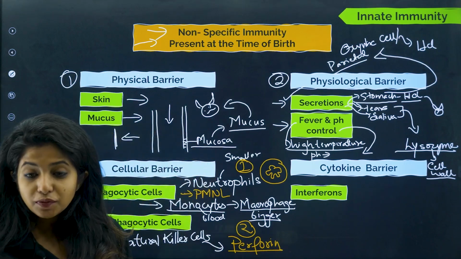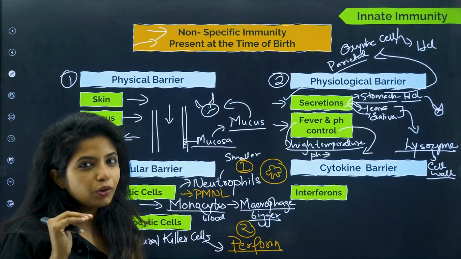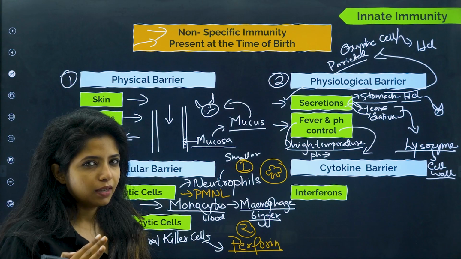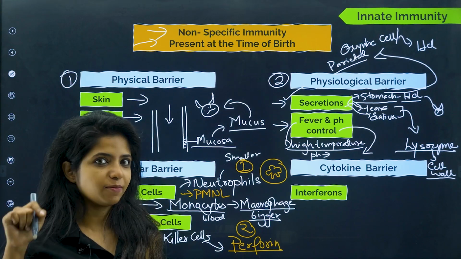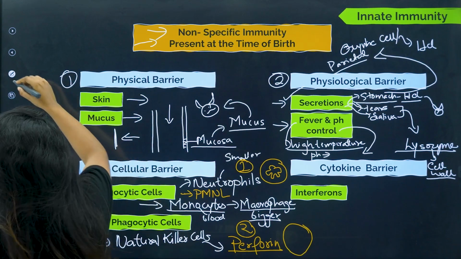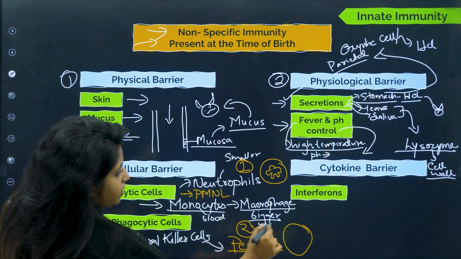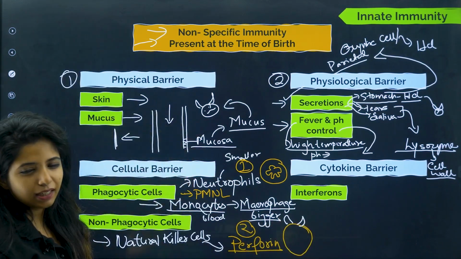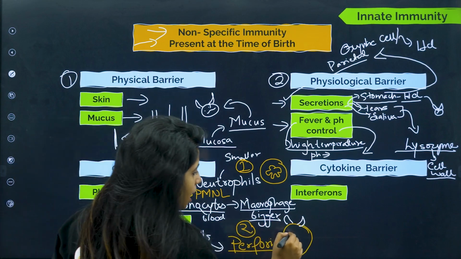Perforin. Now with the help of this name, you might understand it is going to cause perforation of something. Perforation as in making holes in something. For example, there is a cell over here. Now this perforin and this particular cell is basically a pathogenic cell. Or not a cell, basically an organism. Just imagine that this is an organism.